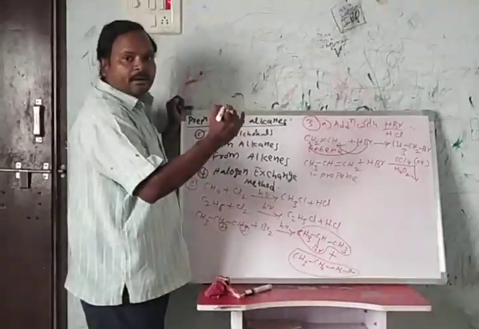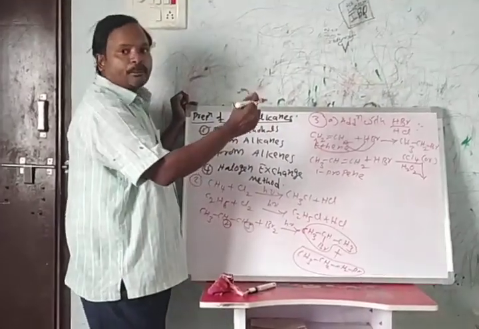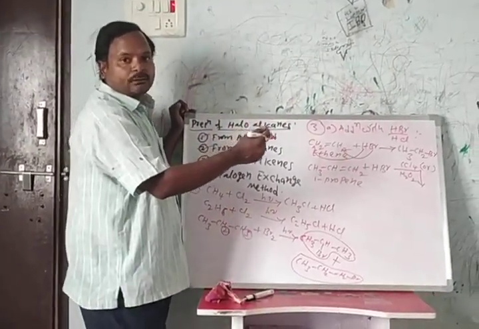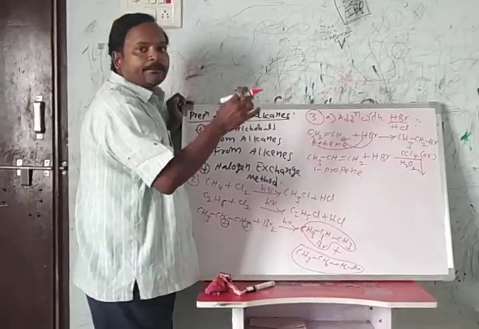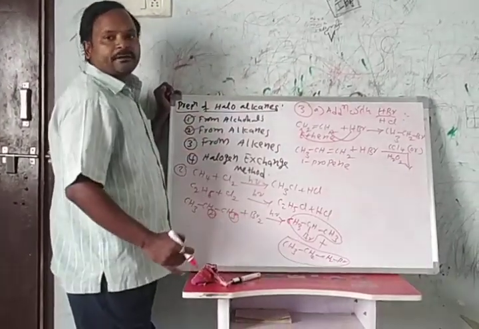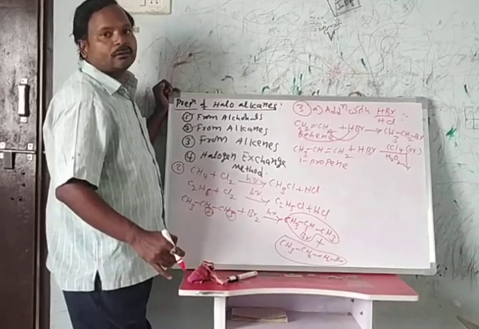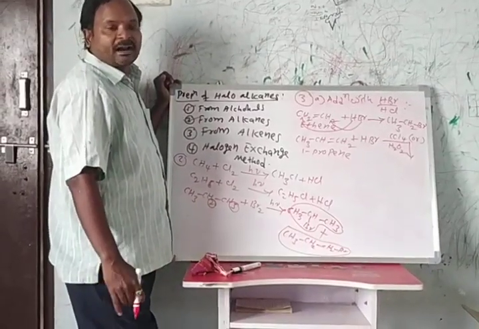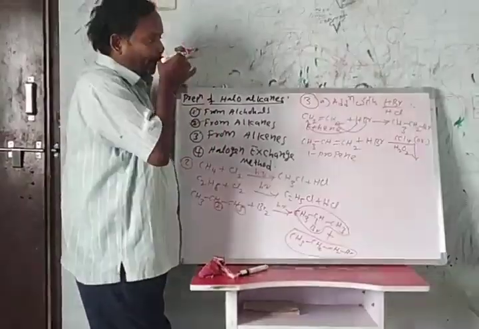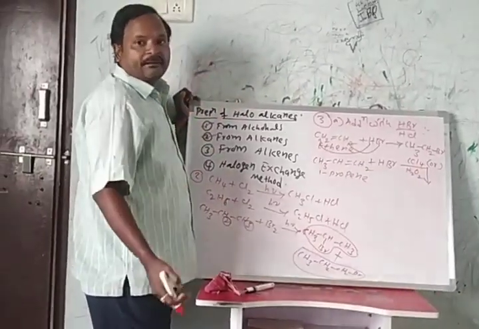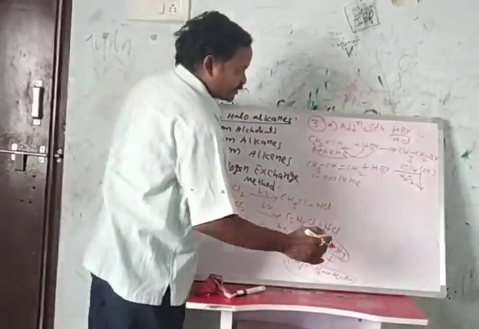If you use carbon tetrachloride, this reaction proceeds through Markovnikov's rule. If you use hydrogen peroxide, this reaction proceeds through anti-Markovnikov's rule, that we call the peroxide effect or Kharasch effect.